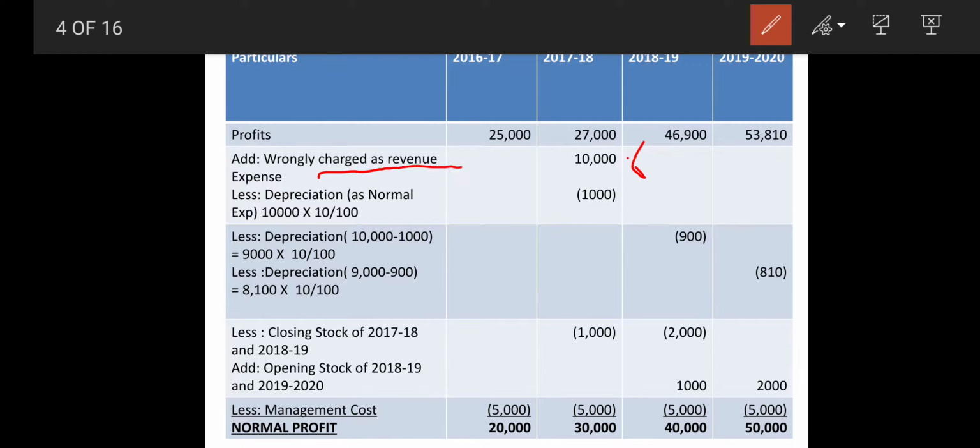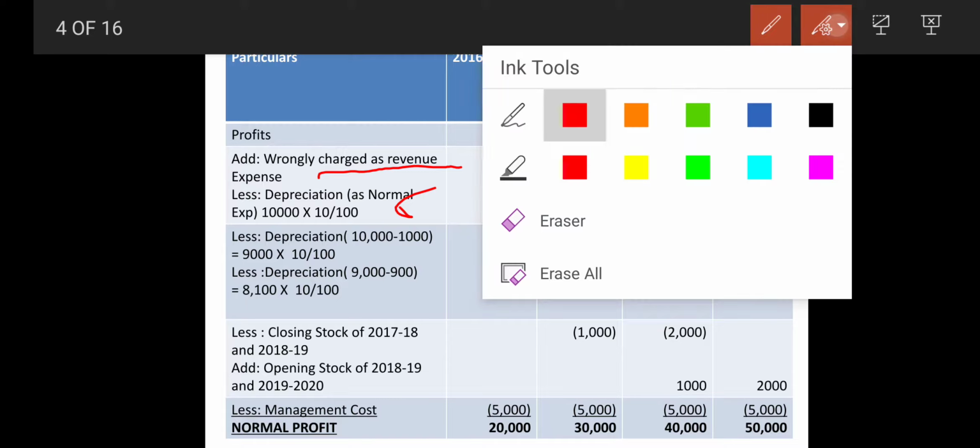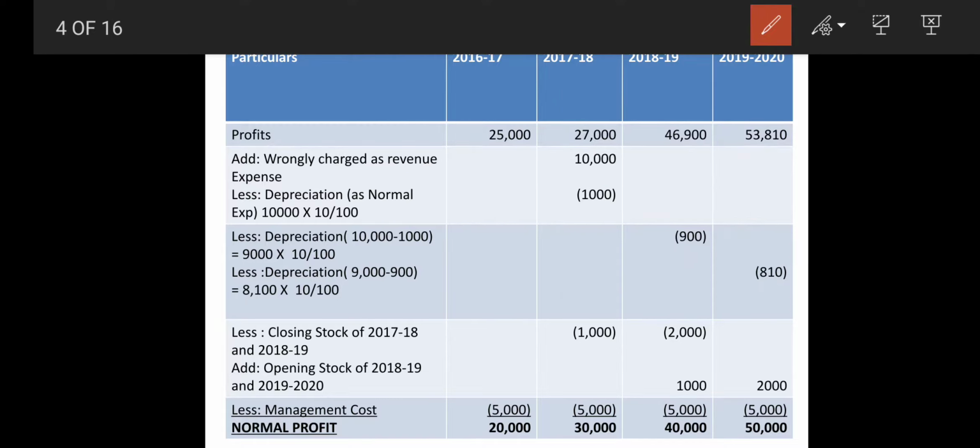Right now they had said that you have to charge 10% depreciation, so 10,000 at 10% will give you 1,000 as a depreciation. So this way we will be minusing our 1,000 as a depreciation. Then the very next year, again it will be applicable.